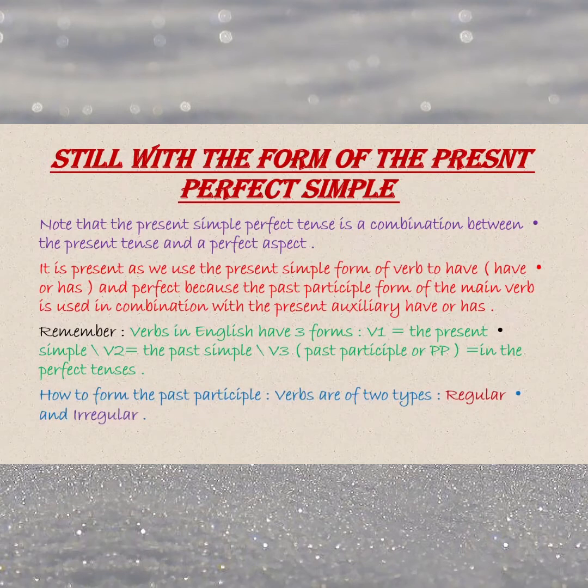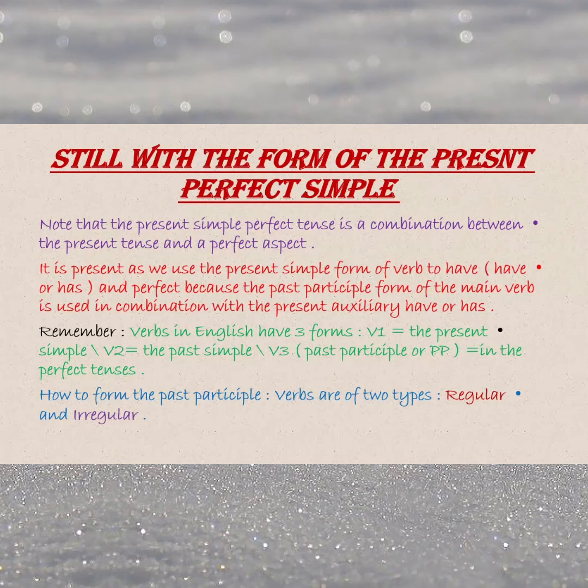Okay, so we need now to know, how do we form the third form of the verb? How do we get the past participle form of a verb? Let's move to the verbs in English, which are of two types. We have regular verbs and irregular ones. Fortunately, the number of irregular verbs is not very big in English. That's to say, there aren't too many irregular verbs in English, but the majority are regular.